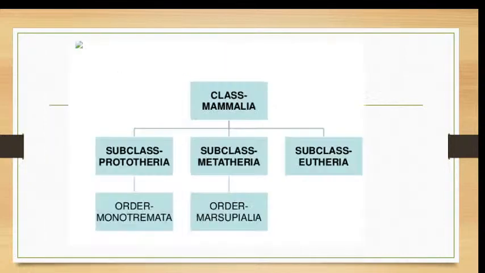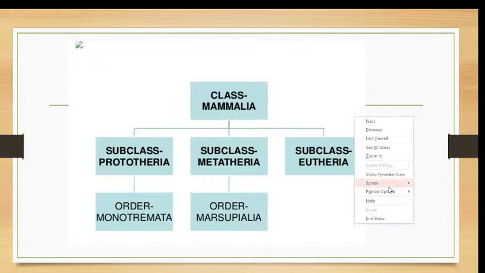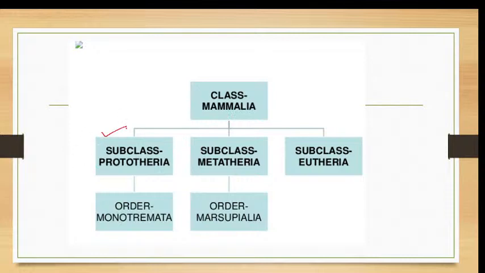So, in this class, we have a look into the classification of class Mammalia. Mammalia is classified into three subclasses. The class Mammalia is classified into three subclasses: subclass Prototheria, subclass Metatheria, and subclass Eutheria. This is the broad classification of Mammalia. Prototheria are called commonly the egg-laying mammals.